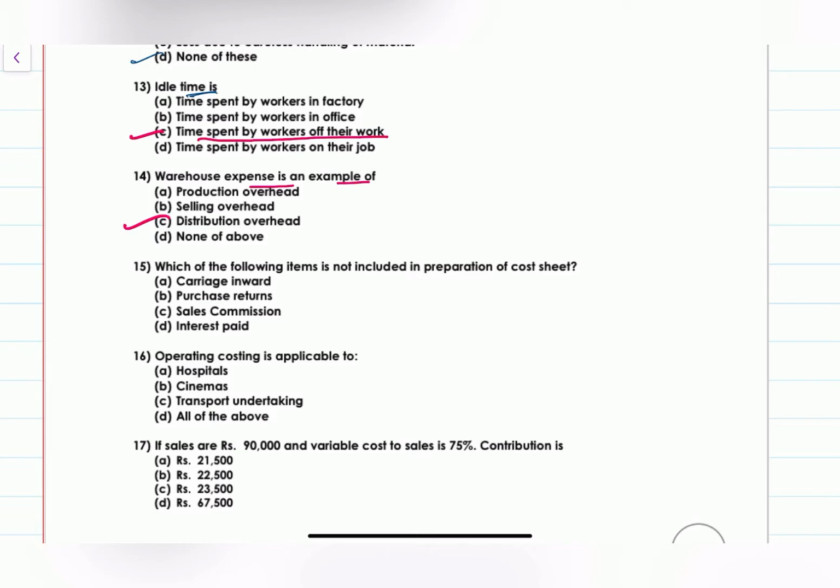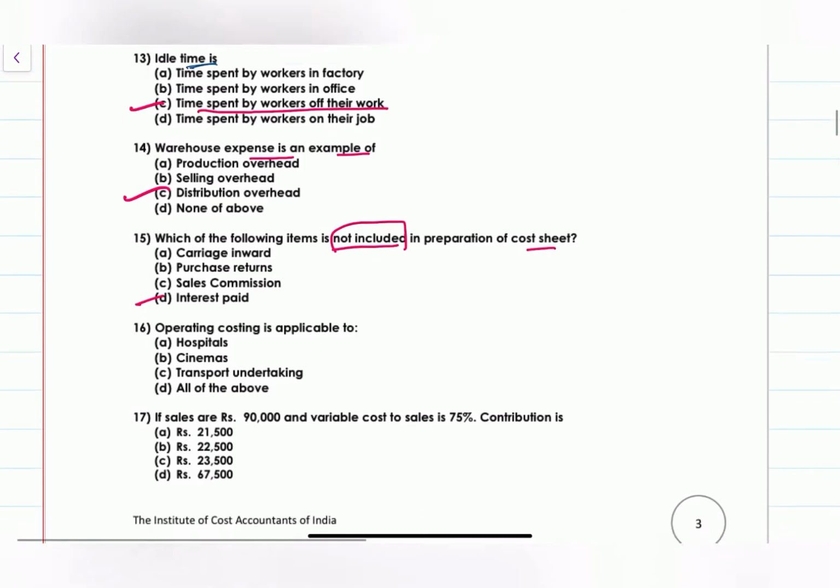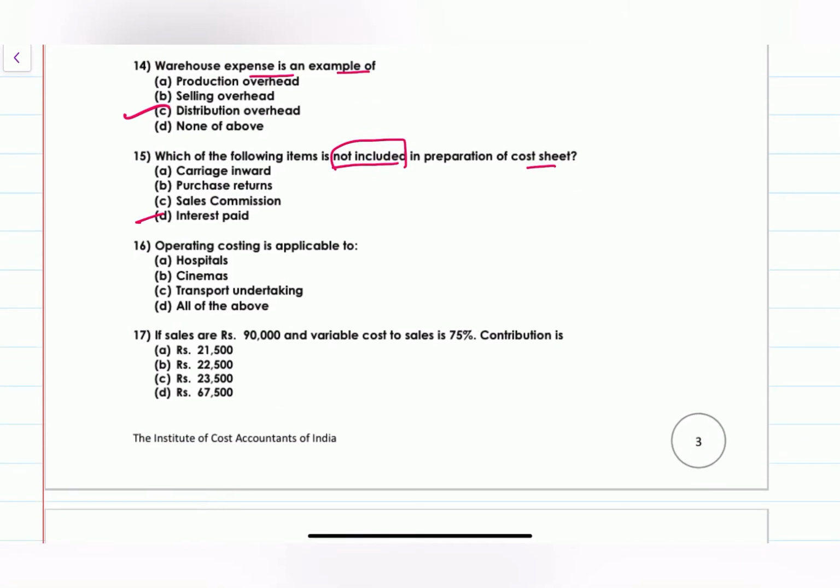Which of the following is not included in the preparation of the cost sheet? Interest element is not included. Financial transactions, that is the interest portion, debenture interest, bank interest, all are not included in the cost sheet. Operating costing is applicable to hospital industry, cinema industry, and transport undertaking. Operating costing is applicable to all of the above.